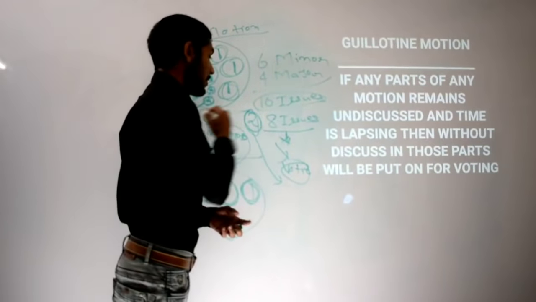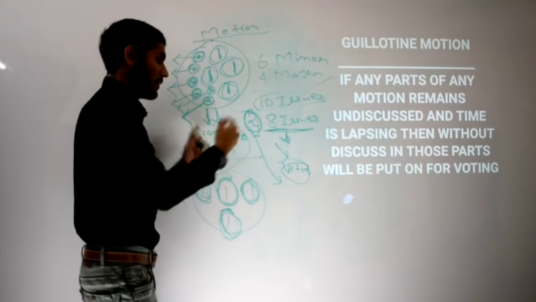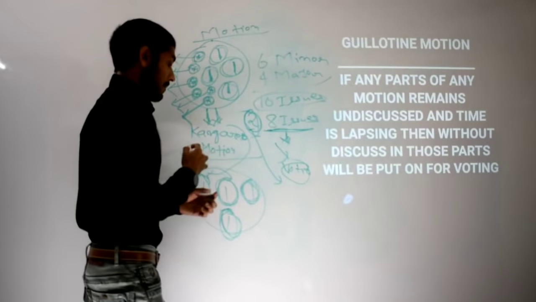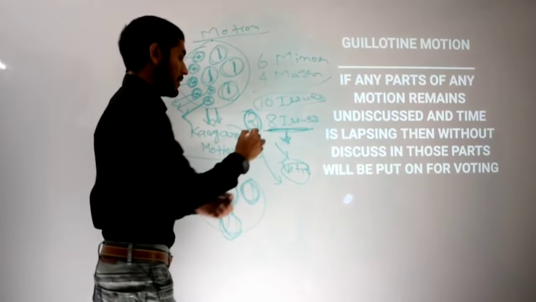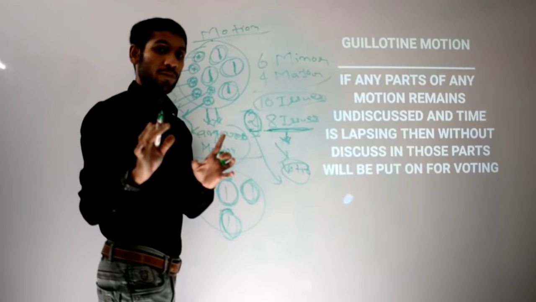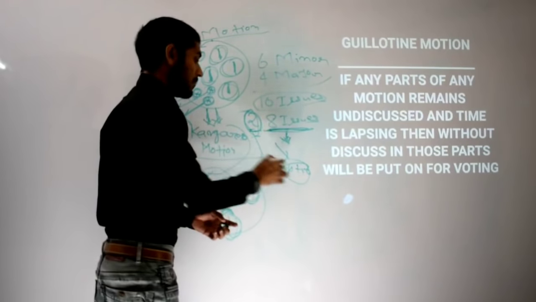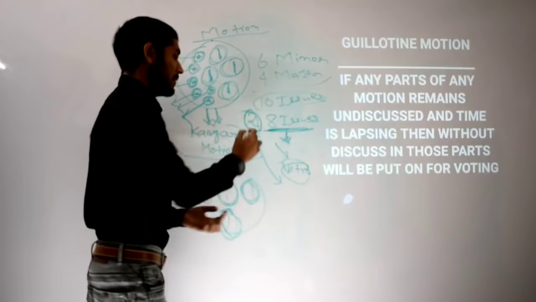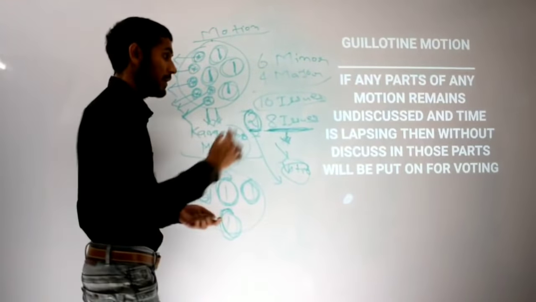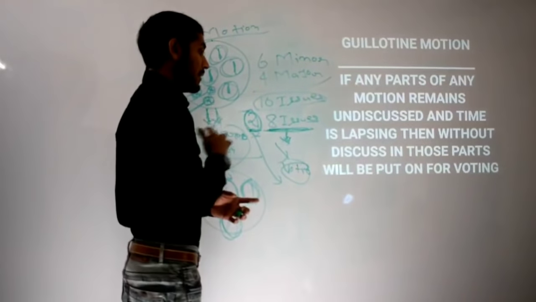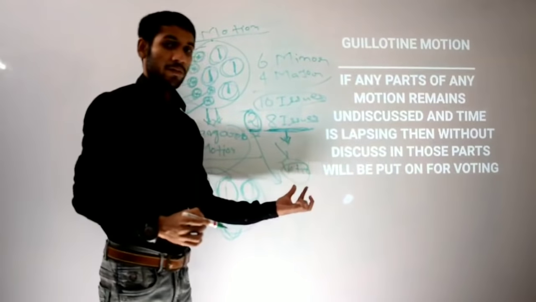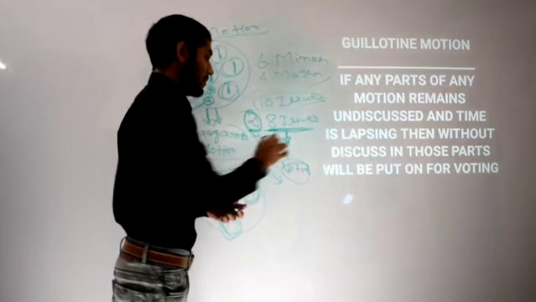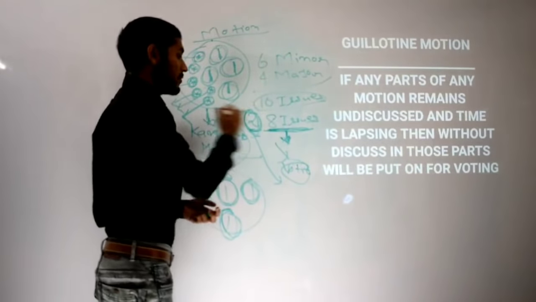what happened in the kangaroo motion is that if the major, here it is not major and minor, it is a whole, but just understand it as minor and major for assumption. In kangaroo, if the major has been termed passed by the house, then the minors will not be put to a vote, and are directly termed as passed. If the major are not passed, then the minors are also termed as not passed in the kangaroo closure motion. But opposite to that, the guillotine motion says that whether those issues are passed or not, we will not leave these 2 issues.